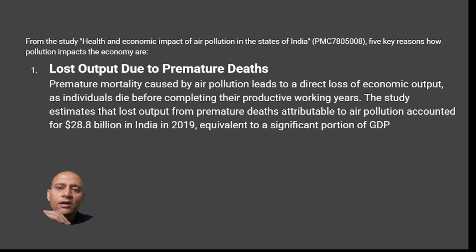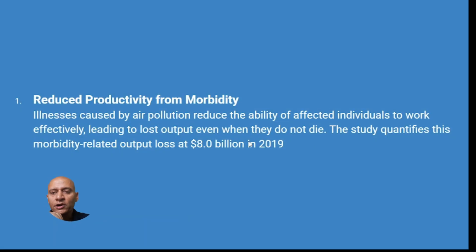Now point number 2, reduced productivity from morbidity. This is a significant point. Because of morbidity, people get sick and are not able to be on the job, and there is a loss of economic output.